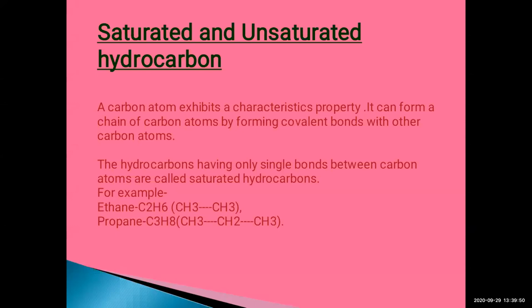If you count the carbon atoms, 1, 2, 3, that is C3. And the hydrogen atoms: H3 plus H2 is H5, and H5 plus H3 is H8. So C3H8.